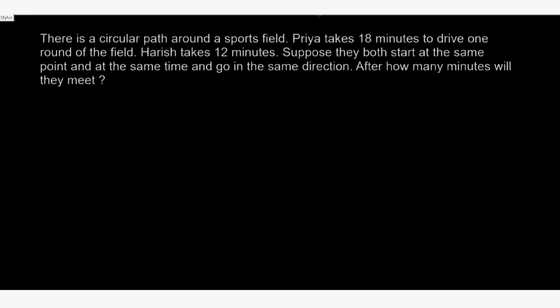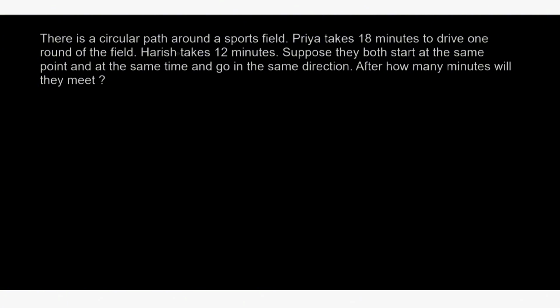When will Priya and Harish meet again on a circular track if they are moving at different speeds? So there is a question. There is a circular path around a sports field. Priya takes 18 minutes to drive one round of the field. Harish takes 12 minutes. Suppose they both start at the same point and same time and go in the same direction. After how many minutes will they meet? How can we solve this question?